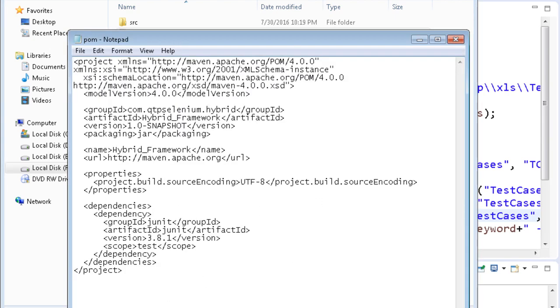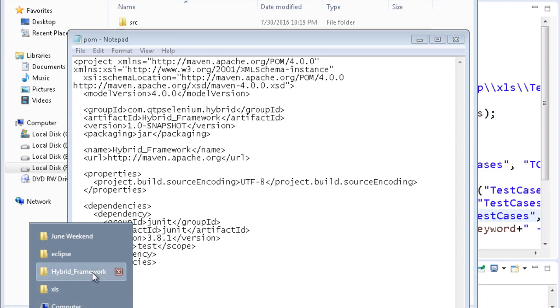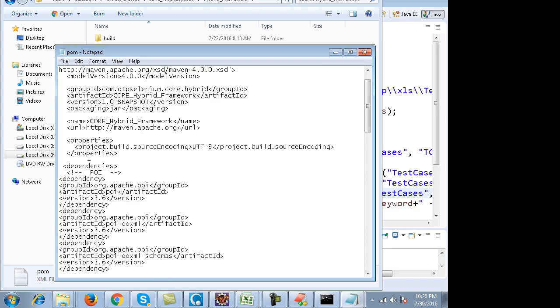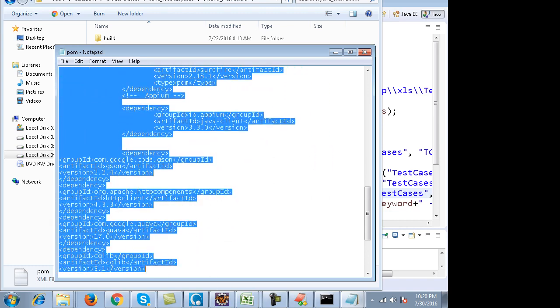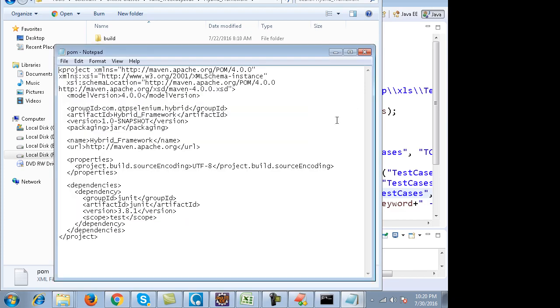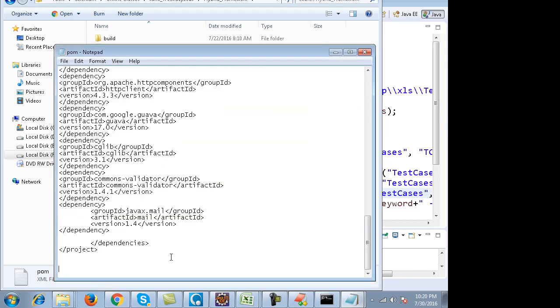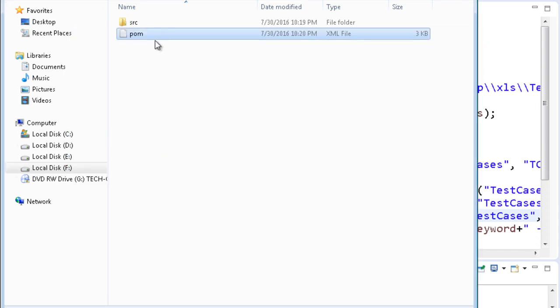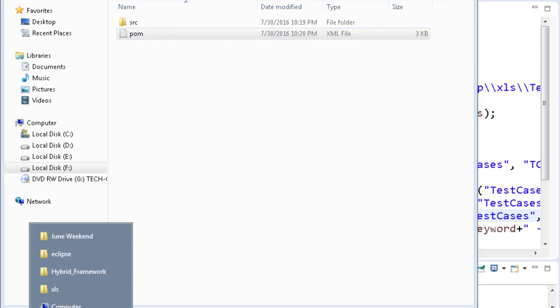Actually you don't have to use this pom.xml. I will take my pom.xml from an existing project and copy its dependencies into this one. So I will open up this pom.xml.